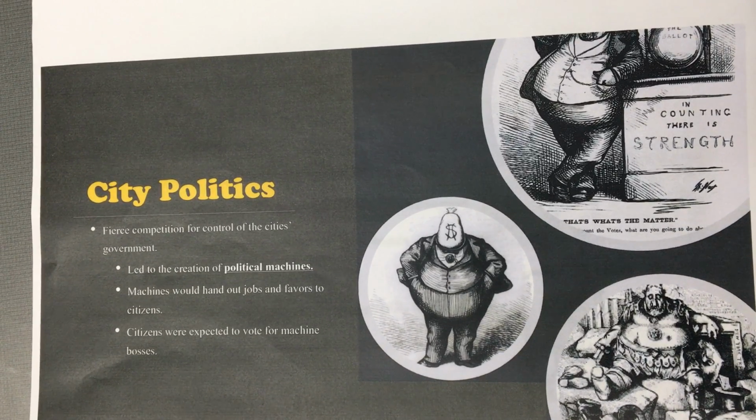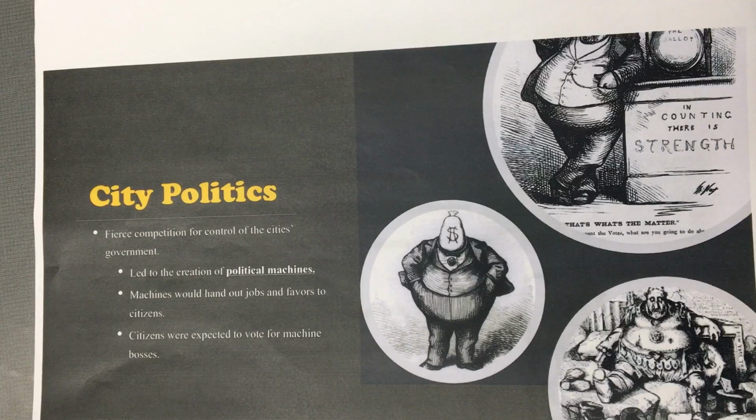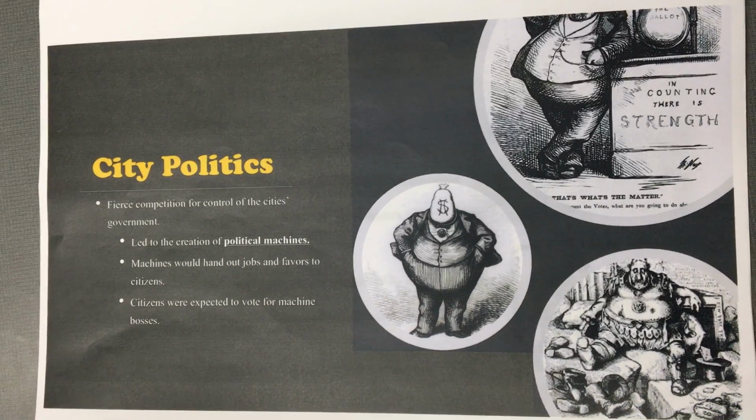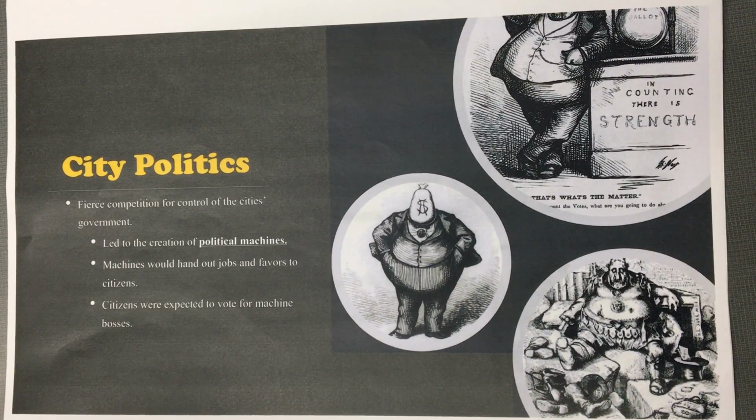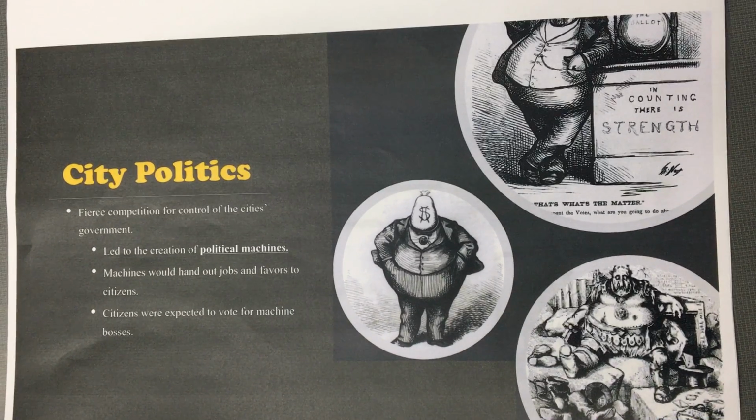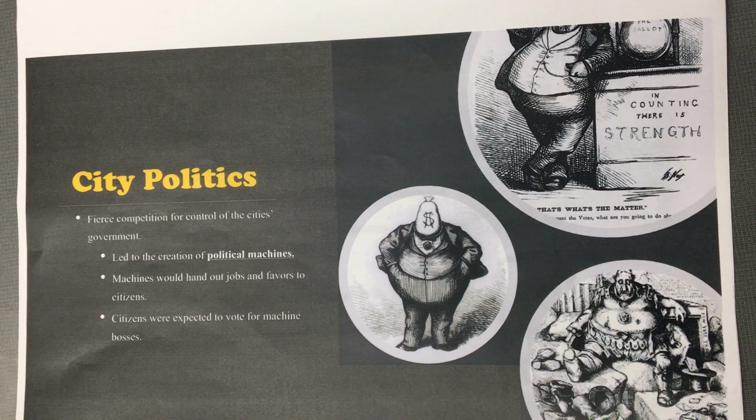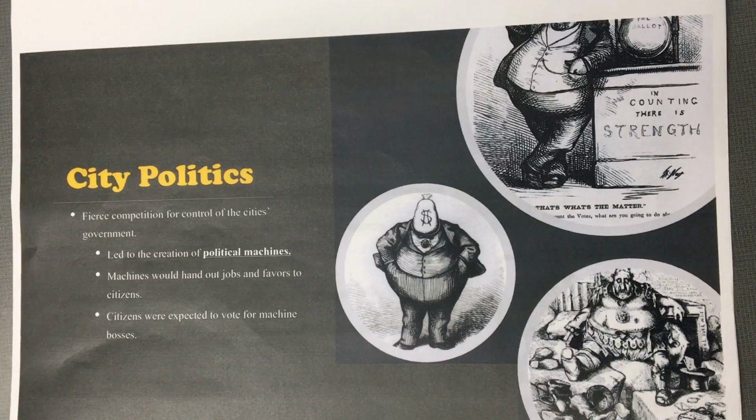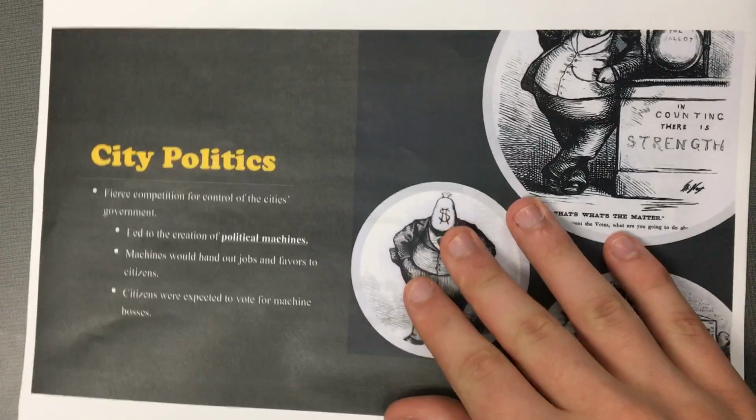Political machines were a political group in which an authoritative boss or small group commands the support of corps of supporters and businesses who receive rewards for their efforts. So basically, these political machines would hand out jobs and favors to citizens who in return would vote for the bosses.